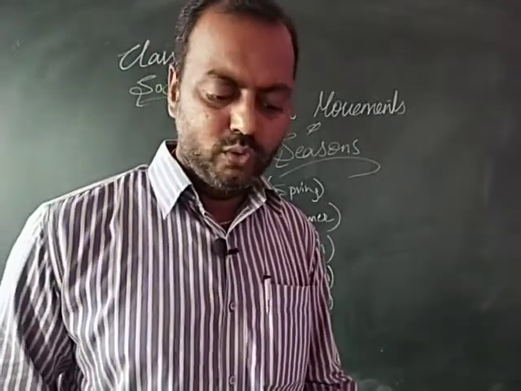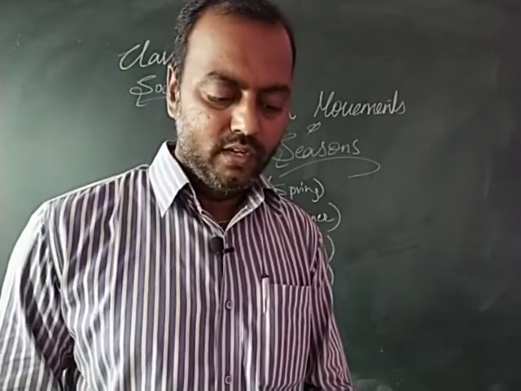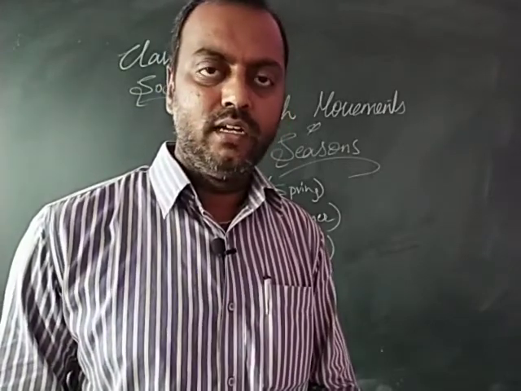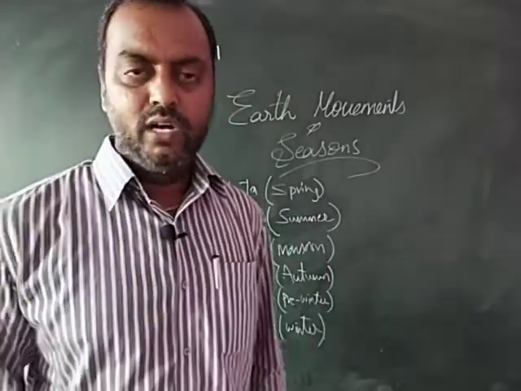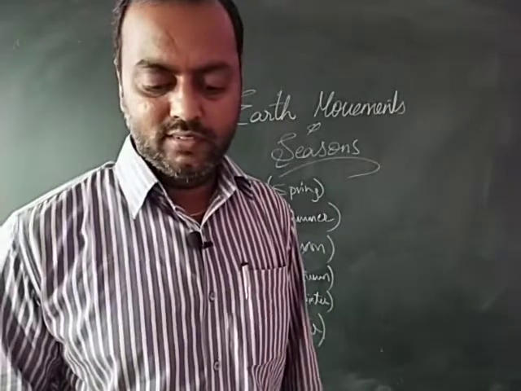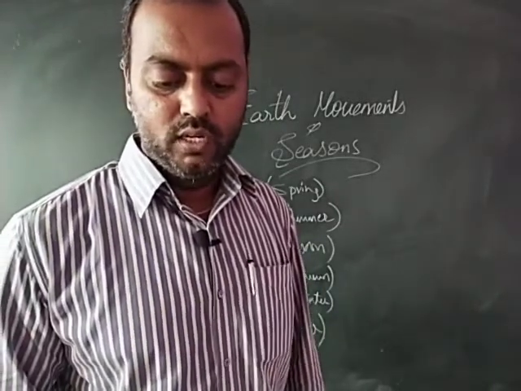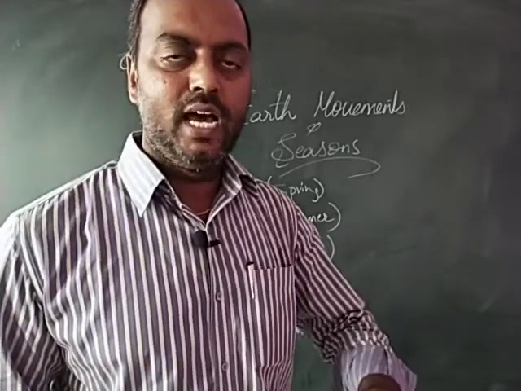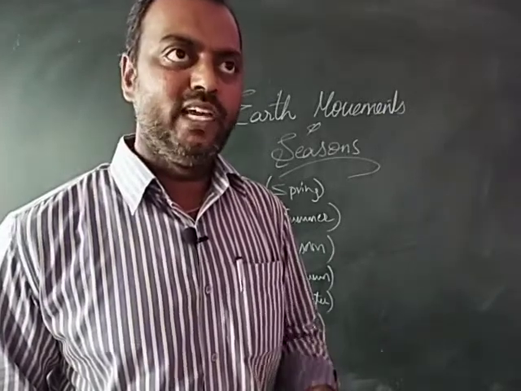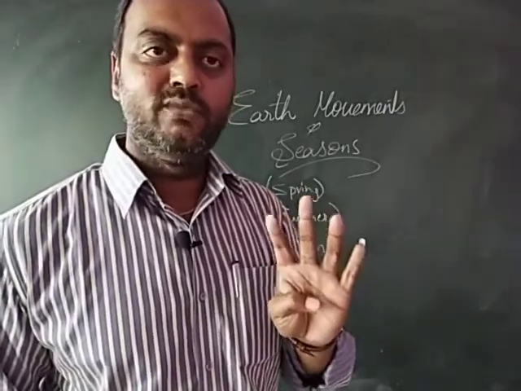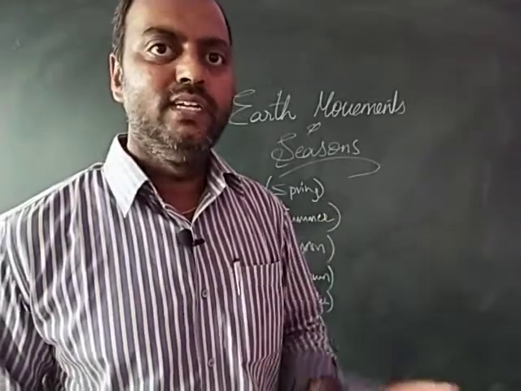So you are not the only ones with such questions. For thousands of years, human beings have been curious about the pattern, and they worked out the answer. Now let us try to understand why the seasons change, why some parts of the earth get warm and some cold, and why the seasons are opposite in the northern hemisphere and in the southern hemisphere. What are the factors which influence these seasons? There are 4 factors which influence the seasons.